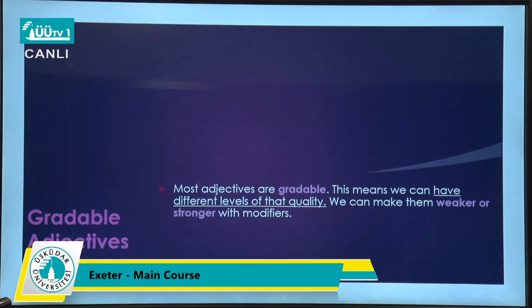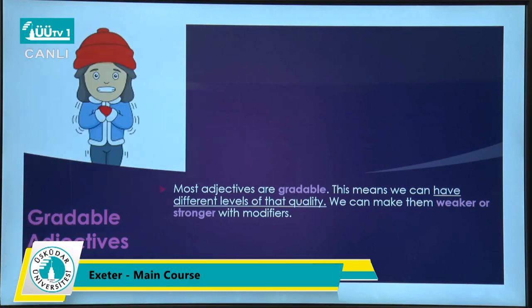This means we can have different levels of that quality. We can make them weaker or stronger with a modifier. What do I mean by modifier? You can put some kind of adverb before the adjective. You can make it weaker or stronger. Very or really, a bit, a little, we are going to talk about them.